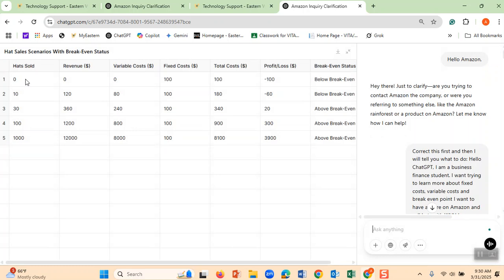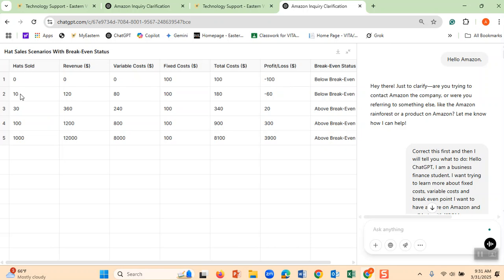If I sell zero hats, my revenue is zero, meaning I don't have any money coming in, and my variable cost is zero. Why? Because I sell zero hats, give zero commission to that person, and pay zero for shipping to Amazon. However, my fixed cost, which is the rent I pay for storage, is $100. Therefore, in profit and loss, I lose $100. Imagine I get into this scenario, and that's called break-even analysis.